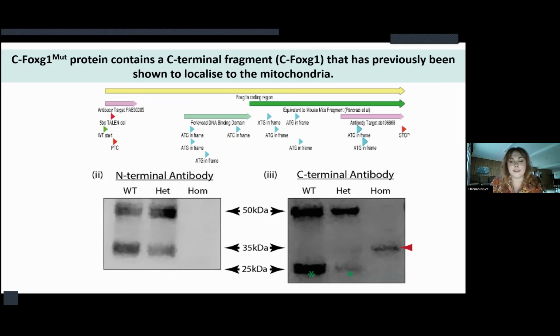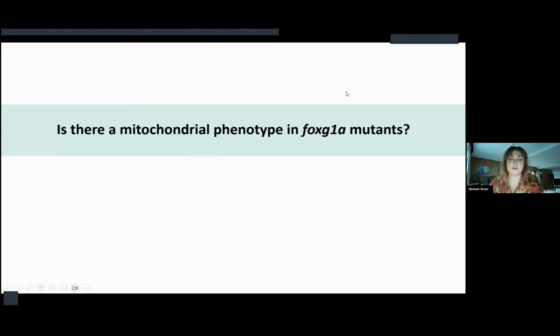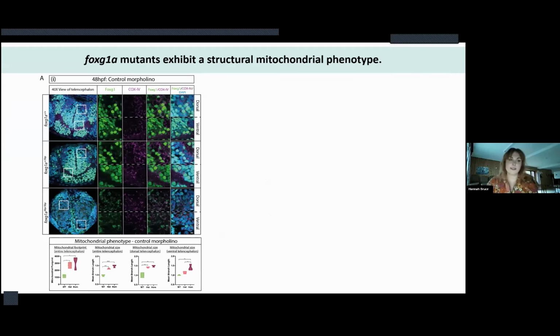And that fit quite nicely with a previous report that showed FOXG1 is able to undergo a post-translational cleavage event, with this C-terminal fraction, equivalent to this green domain up here, able to localize to the mitochondria. And because our mutant peptide will contain that domain, I thought, okay, well, maybe there's a mitochondrial phenotype in our mutants. For this, I started with just some simple immunostaining for FOXG1 and COX4.